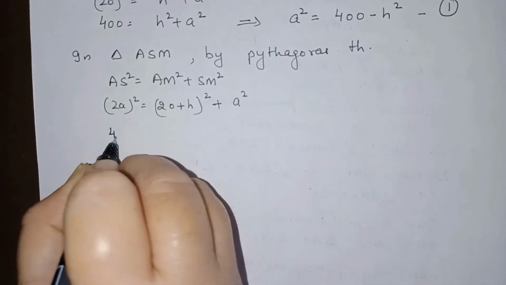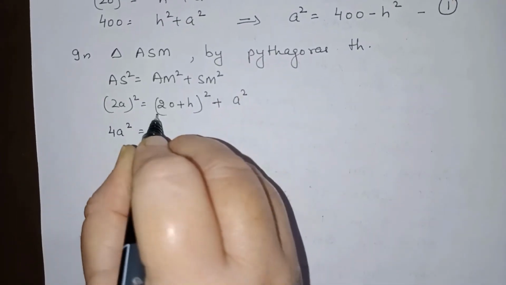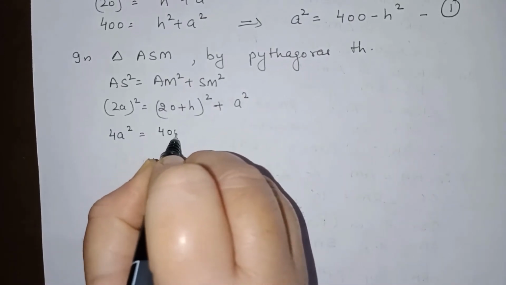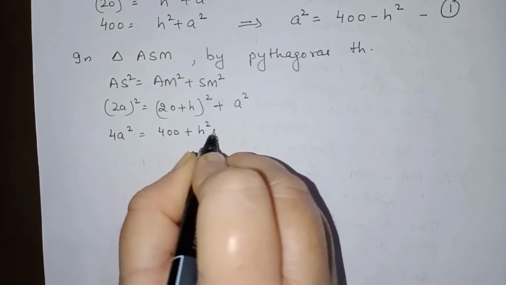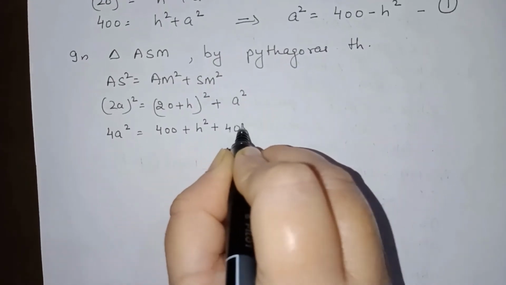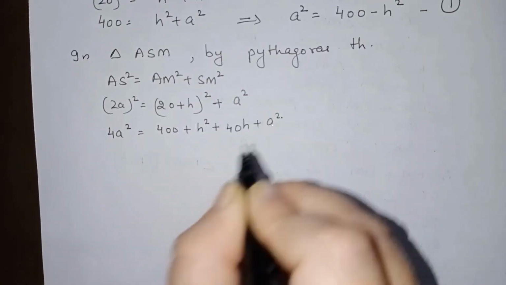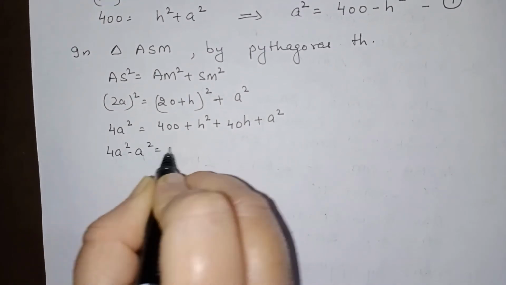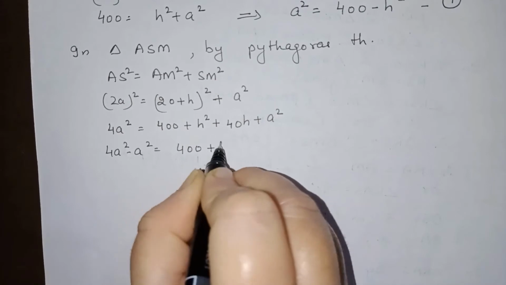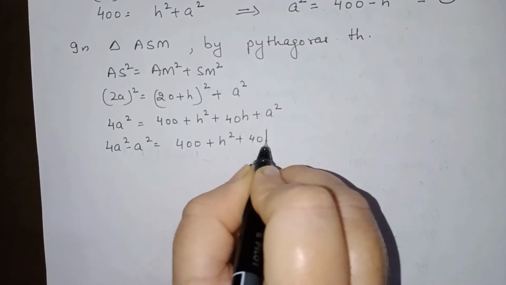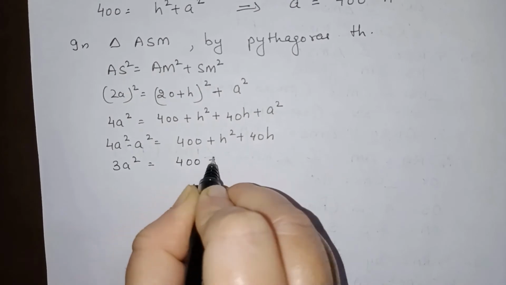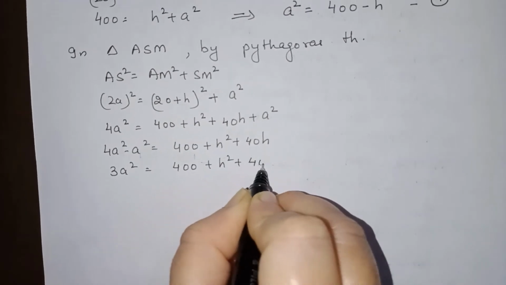So this is 4a square is equal to, now (a plus b) whole square is a square plus b square plus 2 into a into b, so (20 plus h) whole square, plus a square. So 4a square minus a square is 400 plus h square plus 40h. This is 3a square equals 400 plus h square plus 40h.